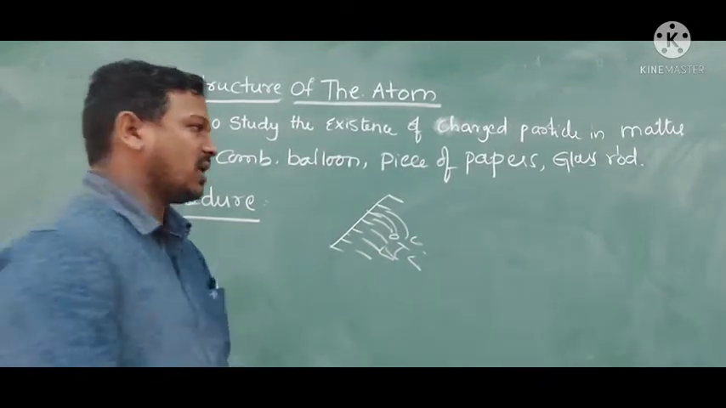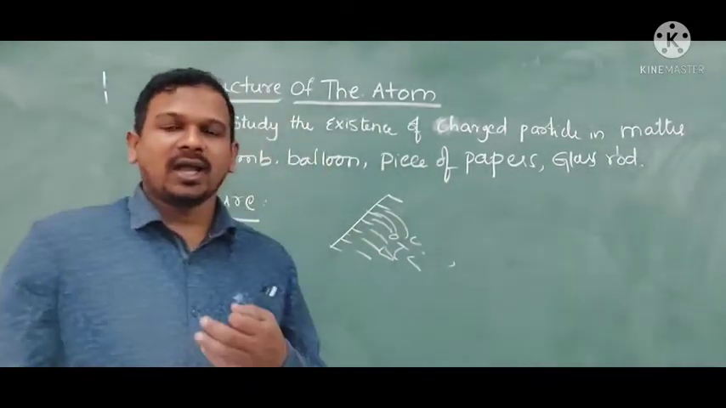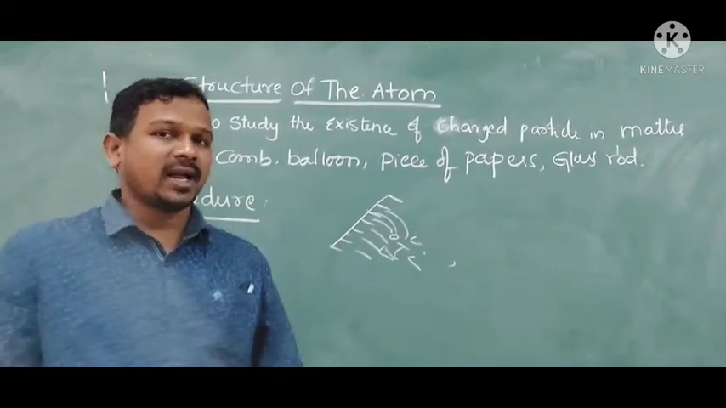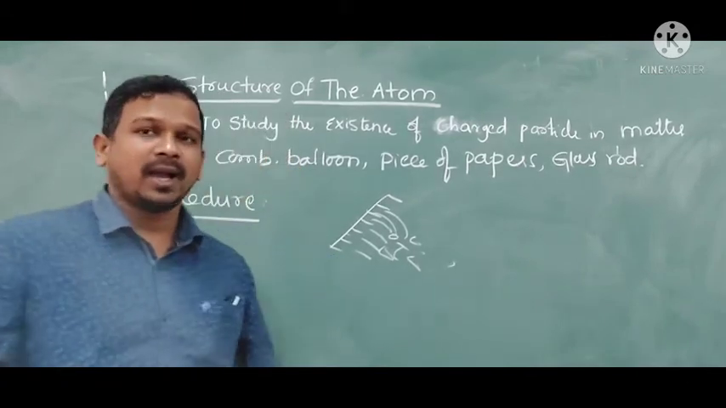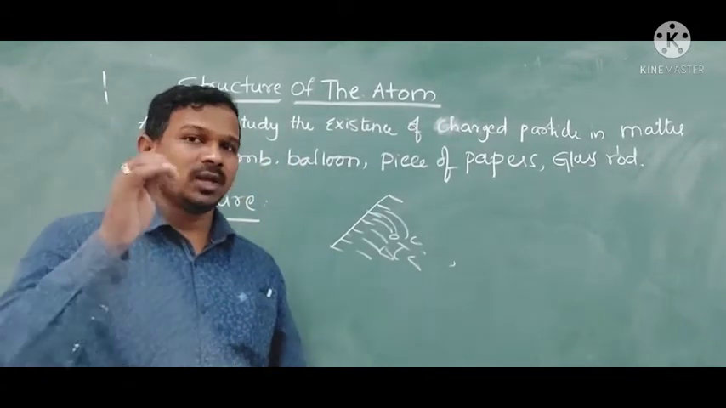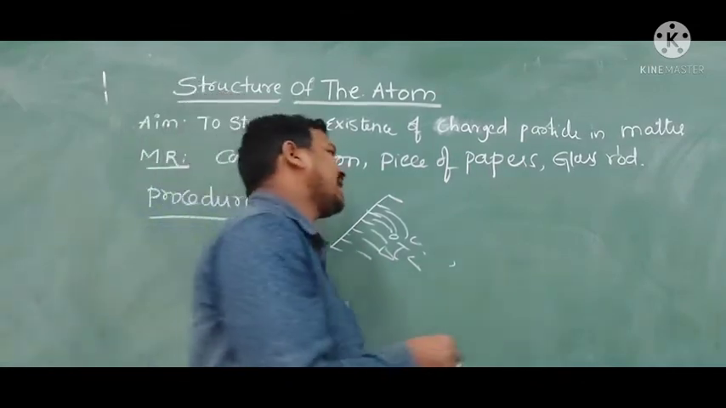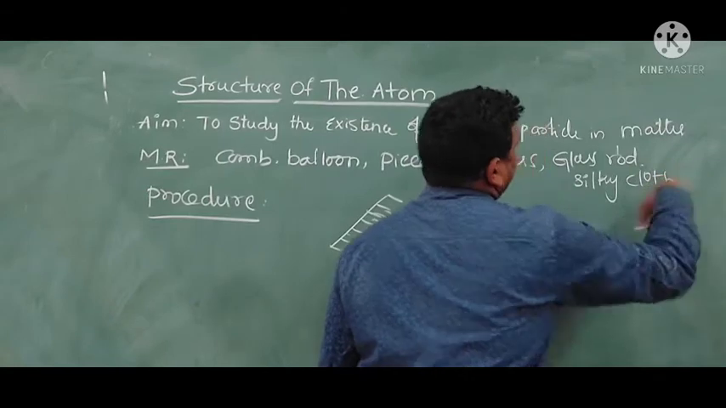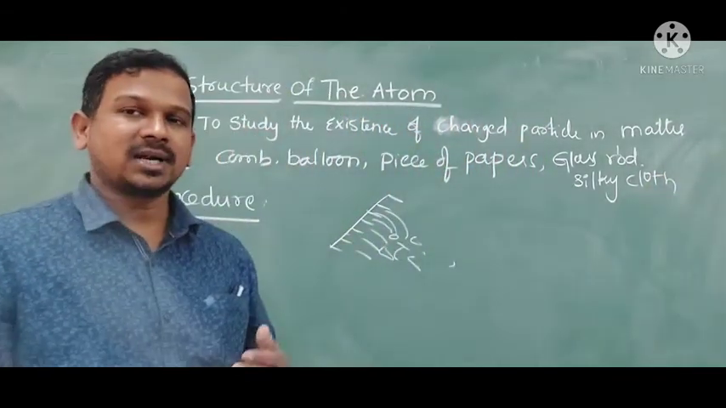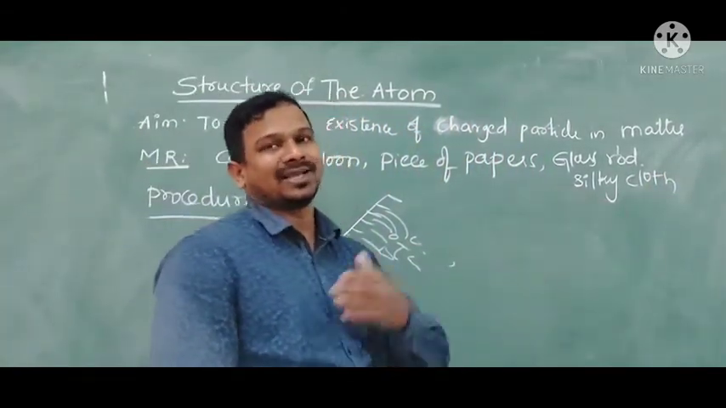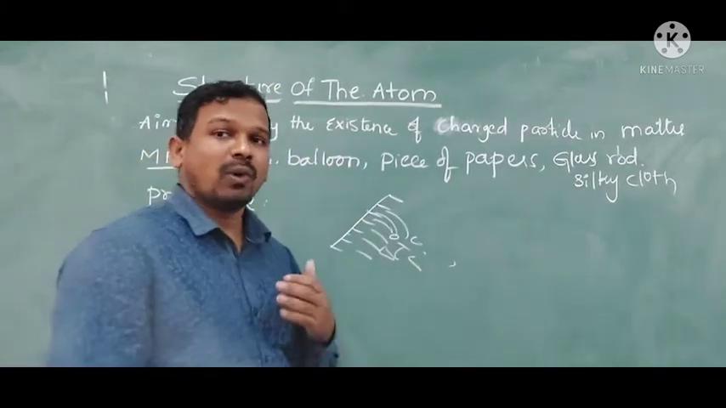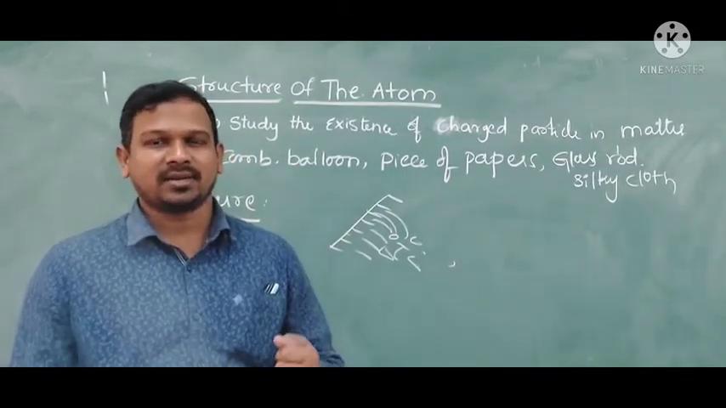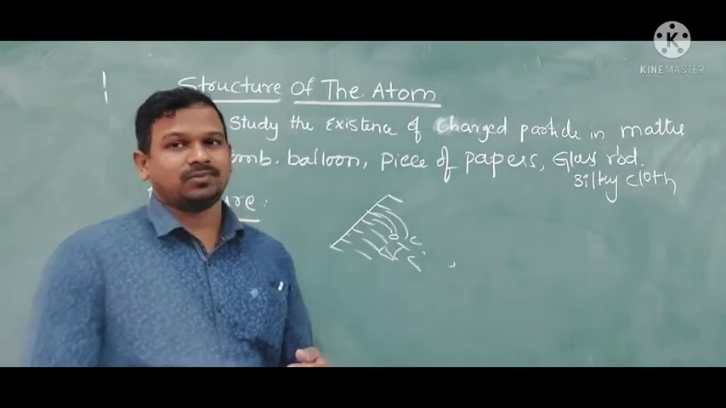In the next case, what did I do? I inflated the balloon and kept it aside, and I took one glass rod and I am rubbing that glass rod with my hair or a silky cloth. After rubbing the glass rod with the silky cloth, I bring that glass rod to the balloon. What is happening to the balloon? The balloon is also getting attracted by the glass rod. How is it possible?